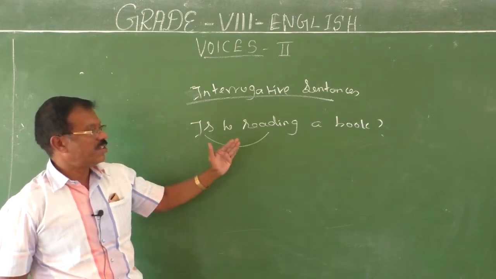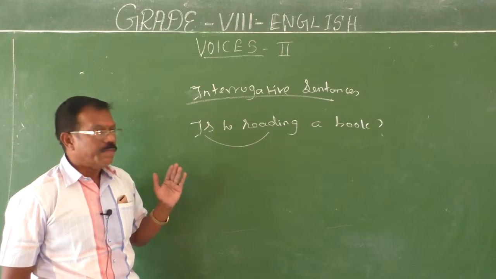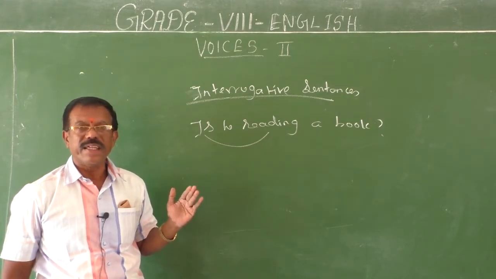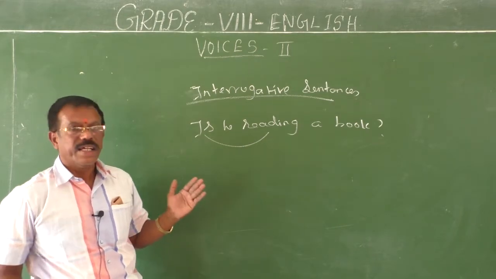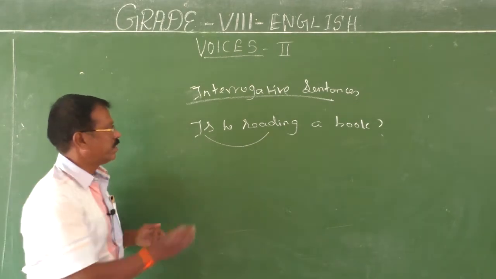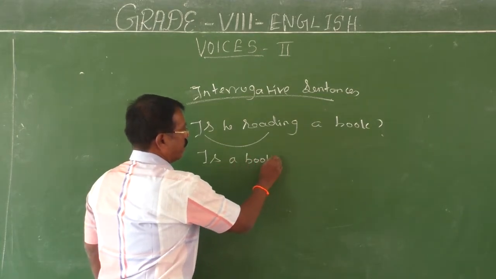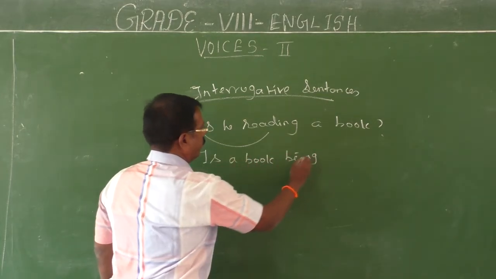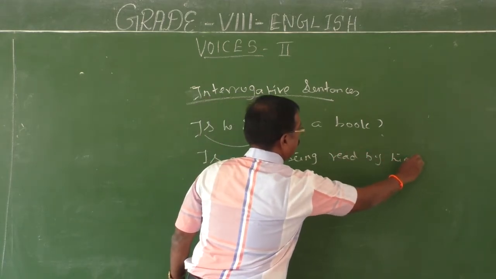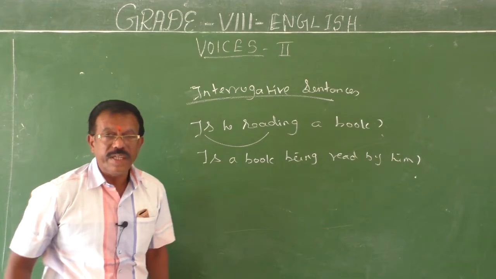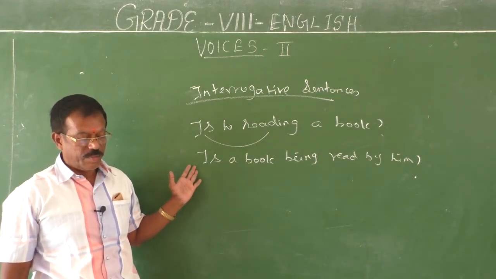Is he reading a book? You first change it into a passive statement: A book is being read by him. That's the way you change it into a statement. Now change it into a question: Is a book being read by him? Now you have the sentence in the passive form.